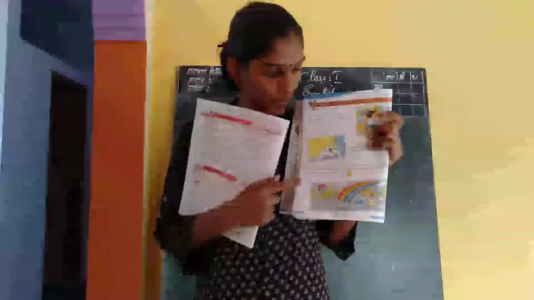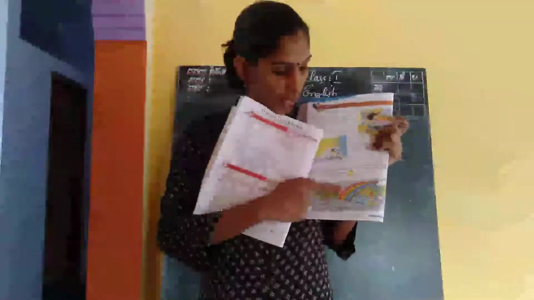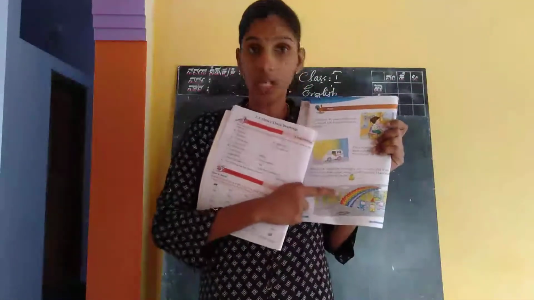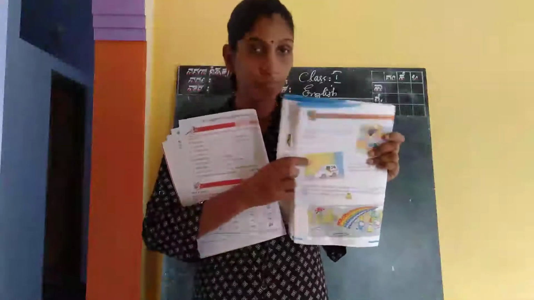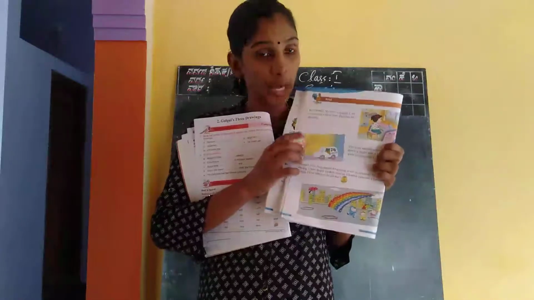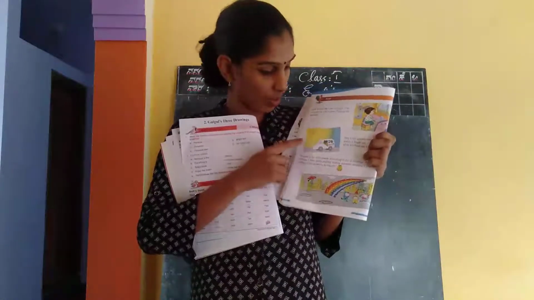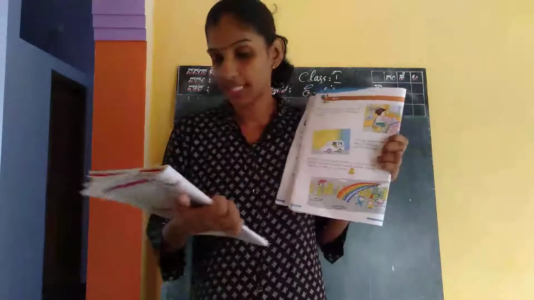Okay. See, first one, rainbow. In which season had she drawn the rainbow? It is in the monsoon season, right? She had drawn the rainbow in the monsoon season. And bright sun, where is the bright sun? In the summer season she had drawn a bright sun, right? In monsoon season rainbow, summer season bright sun.